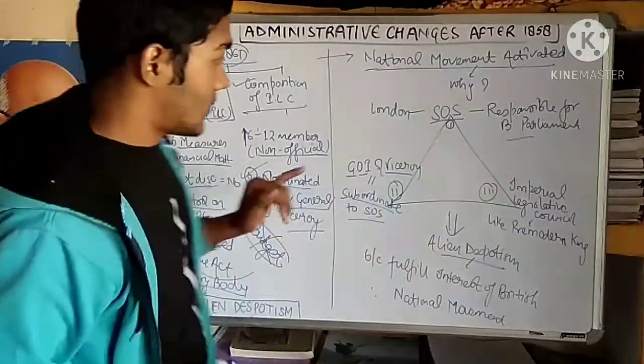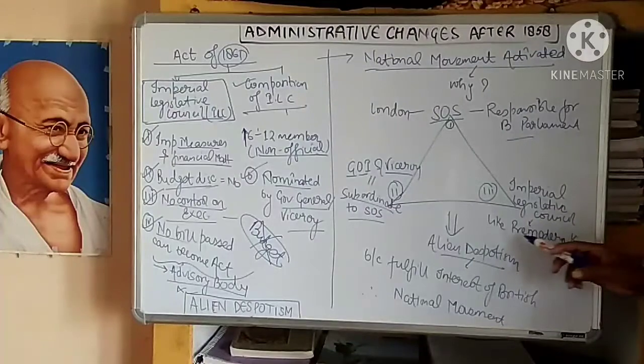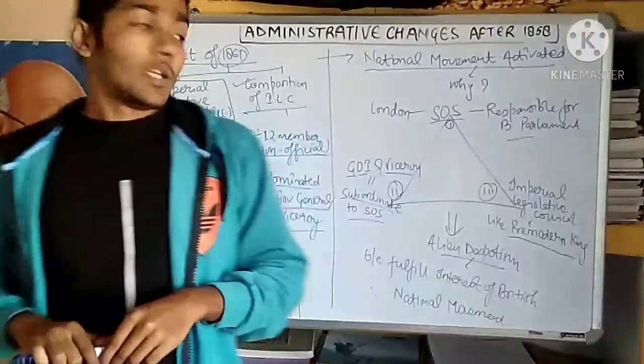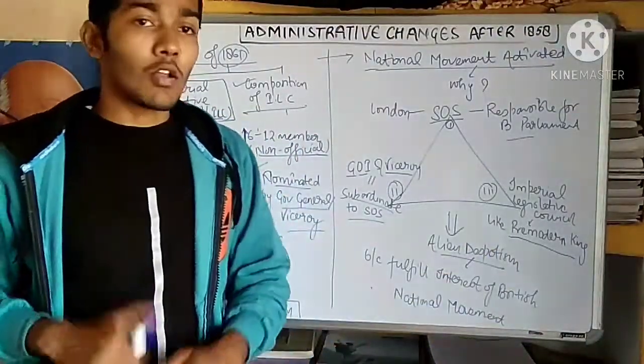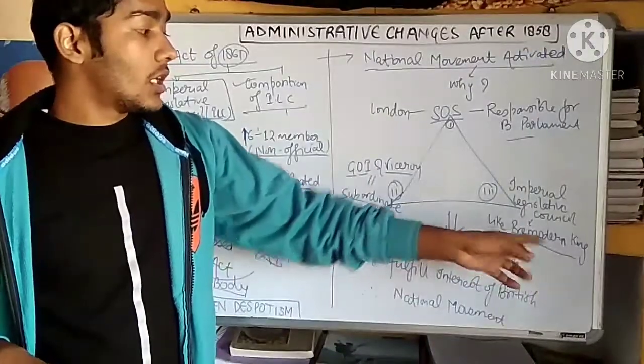Now the third thing is that the Imperial Legislative Council was like a pre-modern king. What does it mean? We know that the pre-modern king made law, was the judiciary, was everything.